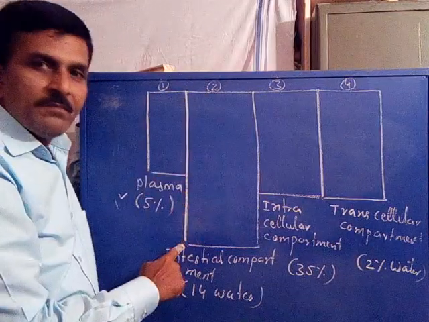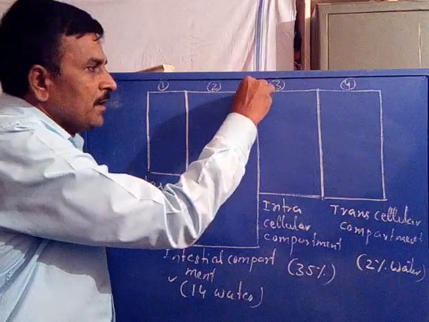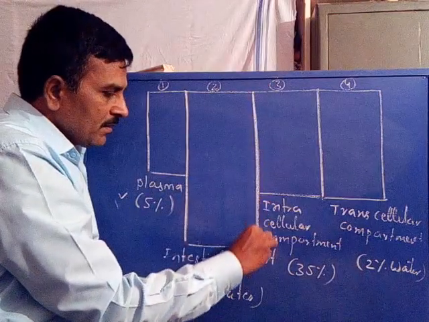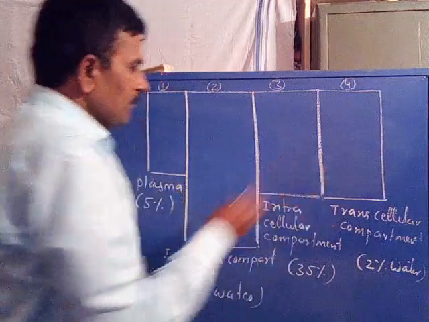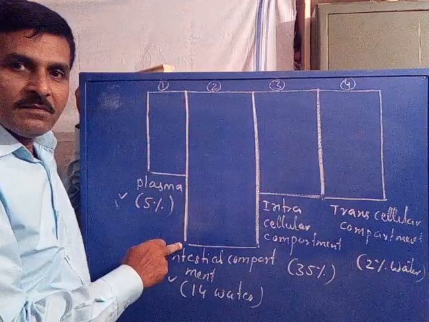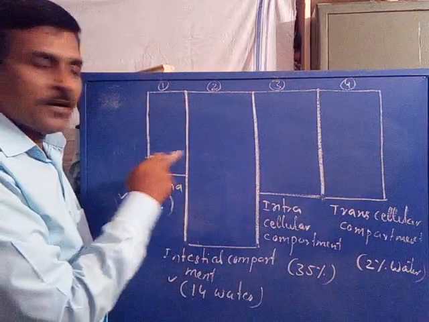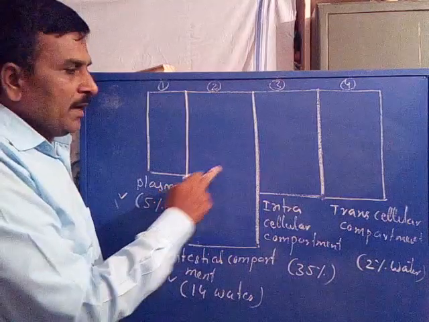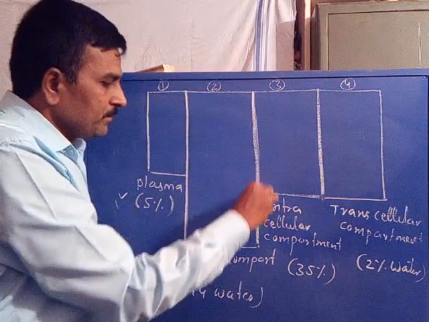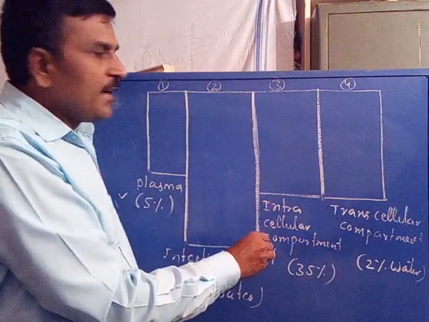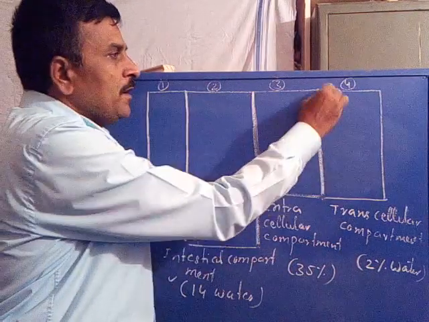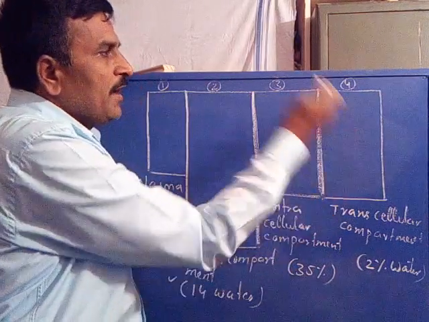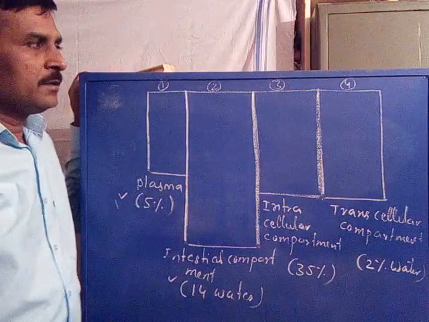This is the division. Every compartment has a division. This is the division of the first compartment from the second, and this is the division to divide the second compartment from the third and fourth compartments, and a division to divide the fourth compartment from the third compartment.